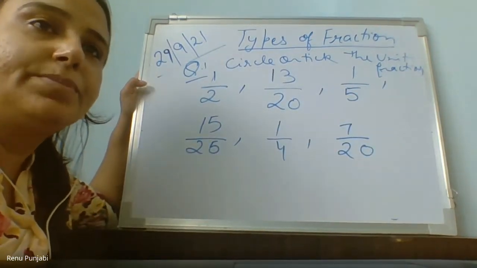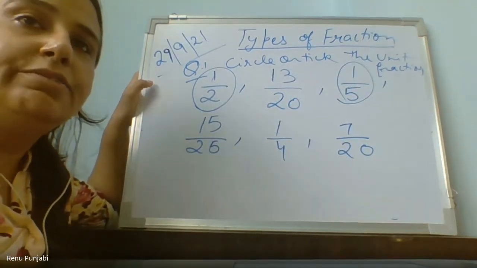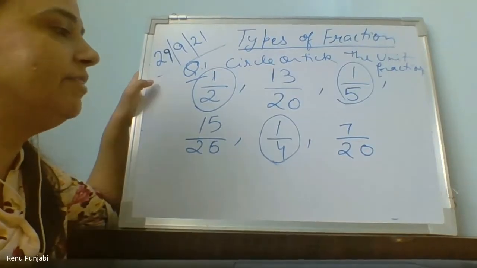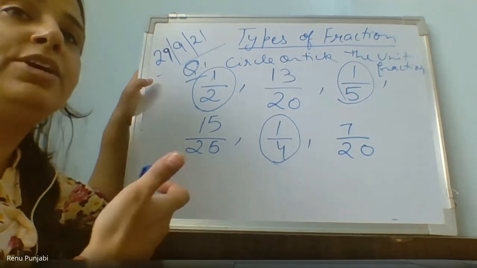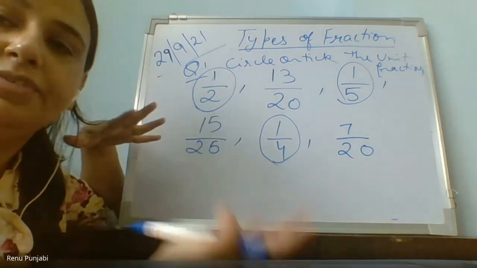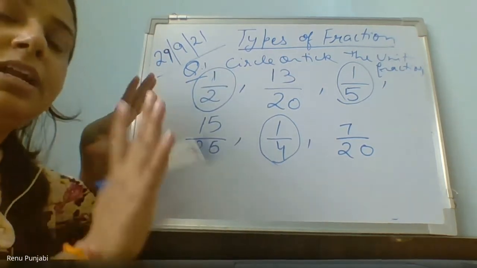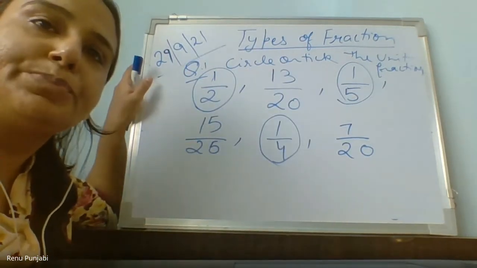Yes, Pritika. 1 upon 2 and 1 upon 5. Yes, Muhammad Momin. Is there any other fraction which is a unit fraction? 1 upon... So these are the three fractions which are examples of unit fraction. When you get questions in your exams or worksheets, you will get this type. You have to identify and find out the different types of fractions from a group of different fractions. Am I clear?